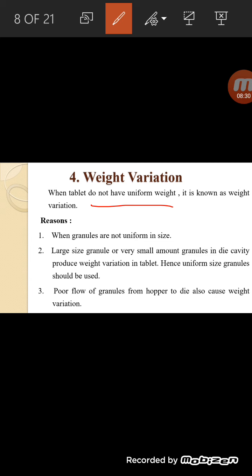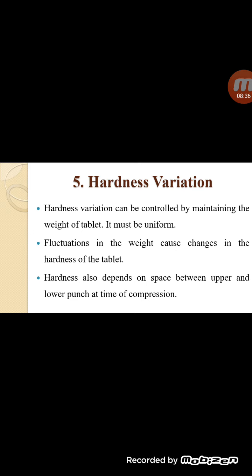Improper flow of granules from the hopper to the die also causes weight variation. The next problem is hardness variation. Hardness variation can be controlled by maintaining the weight of the tablet. It means hardness variation again depends on weight variation.